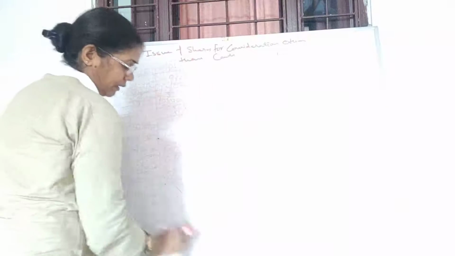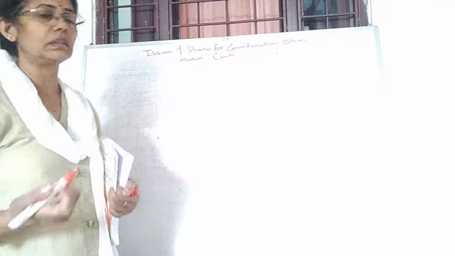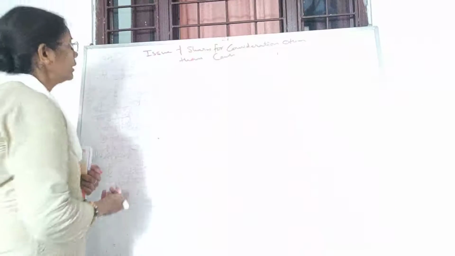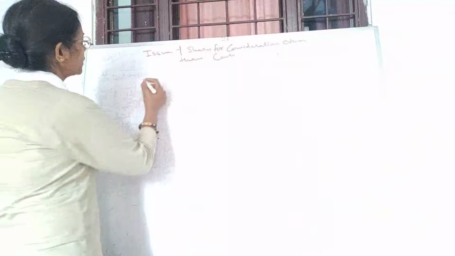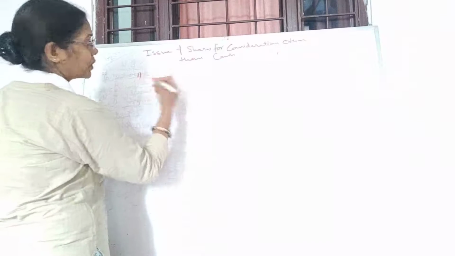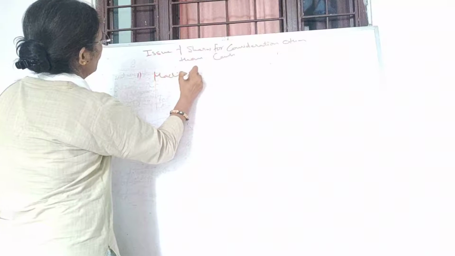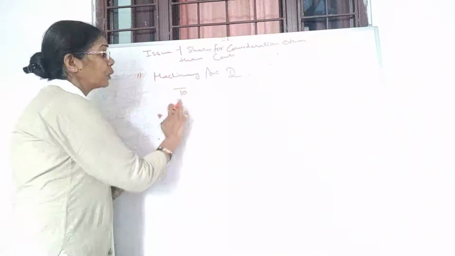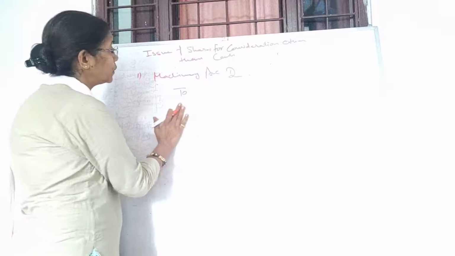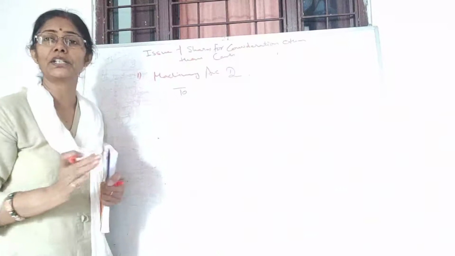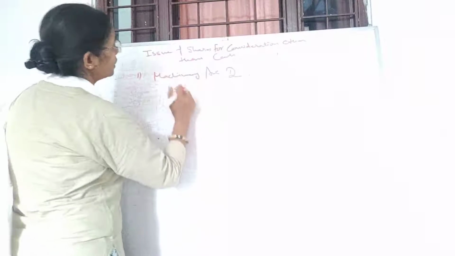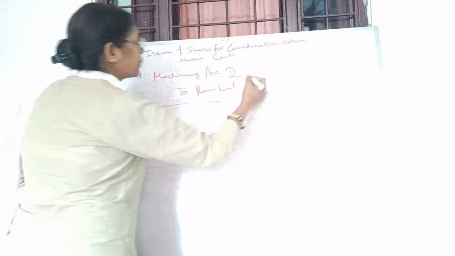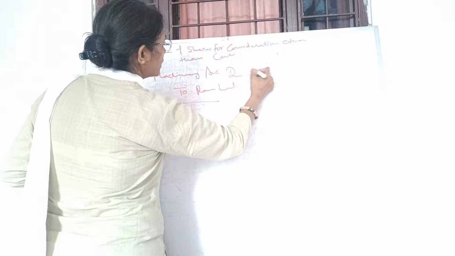All right, students, how do the transactions take place? Suppose you have purchased one machinery from one of the parties, suppose Mr. Ramlal. The first entry: you have purchased and received the machinery, so machinery account debit to, you are not paying in cash, you are purchasing from Mr. Ramlal, so machinery account debit to Ramlal. Suppose the value of the machine is 7,000.